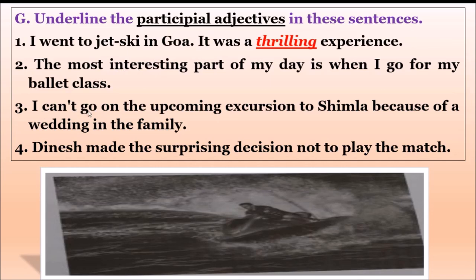Third one, I can't go on the upcoming excursion to Simla because of a wedding in the family. Here upcoming is also there. Wedding is also there. The ing is in two words. But upcoming is the present participle because it is an adjective. We are showing our opinion here. But wedding is a noun. When we are adding a noun, wedding is a noun. This ing form will not become a present participle. So here the present participle adjective is upcoming. Underline upcoming.